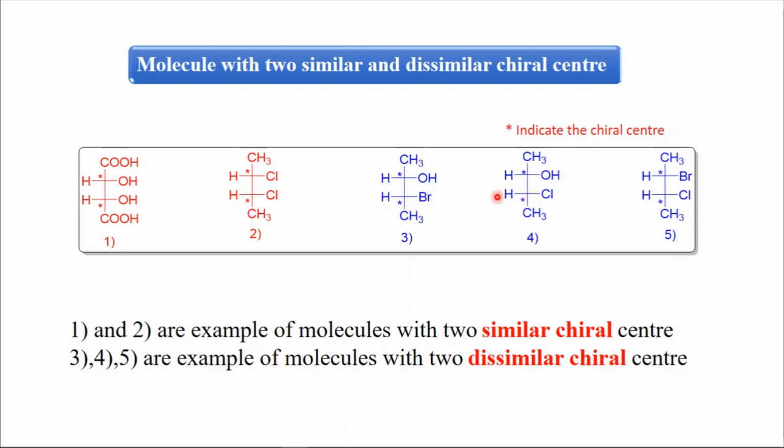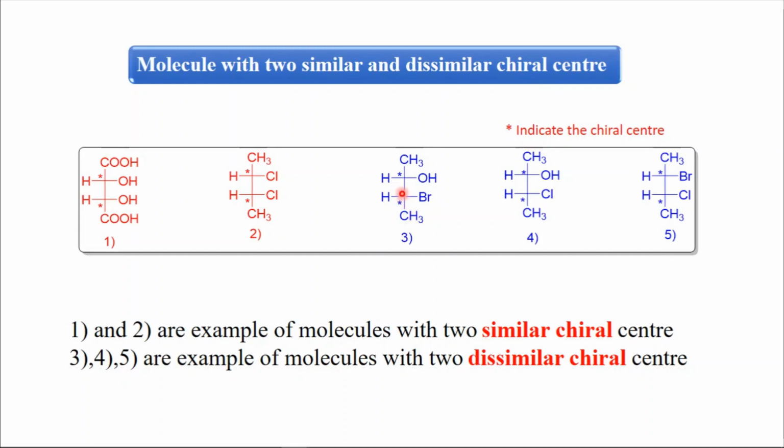Now structures number 3, 4 and 5 are examples of molecules with two dissimilar chiral centers, because both the chiral centers are different. This chiral center is attached to CH3, OH and hydrogen and this group.